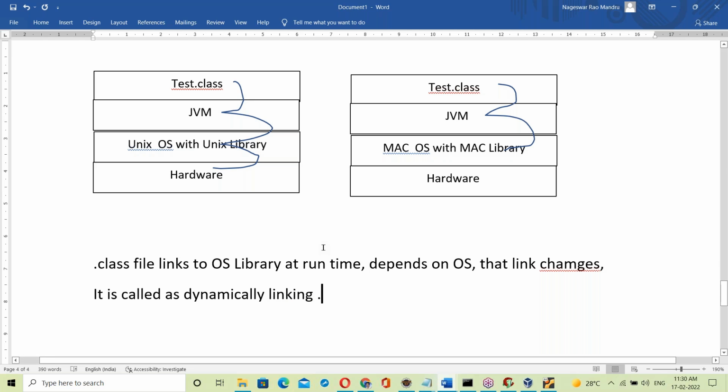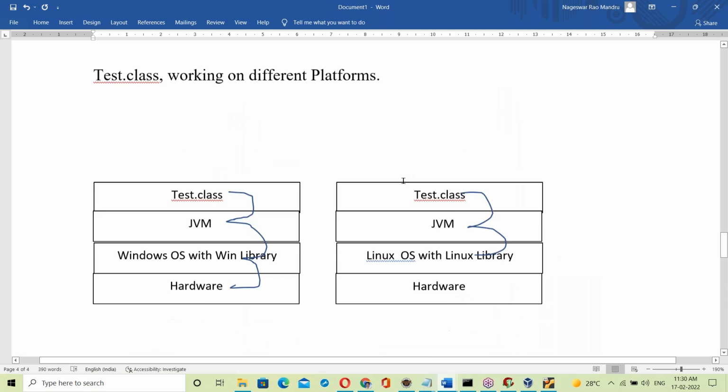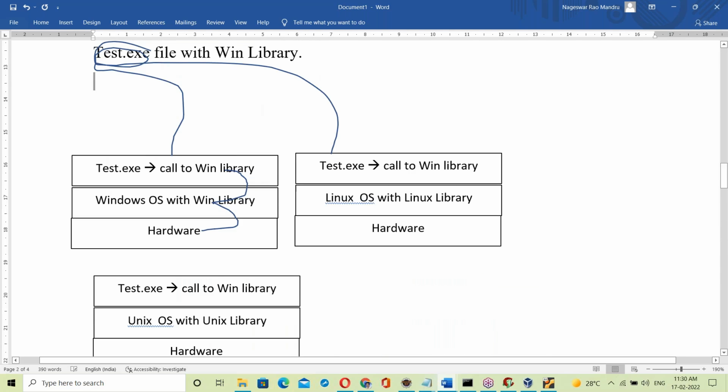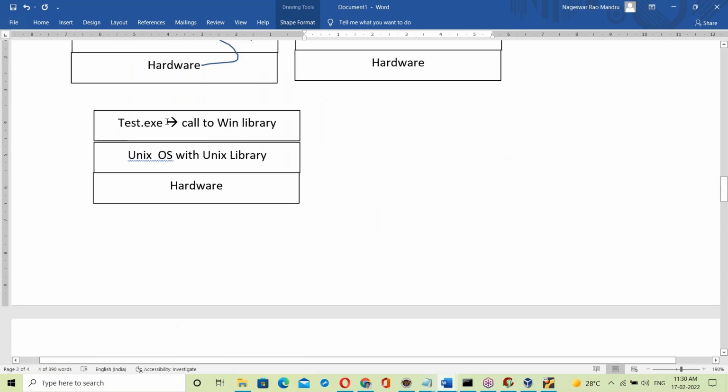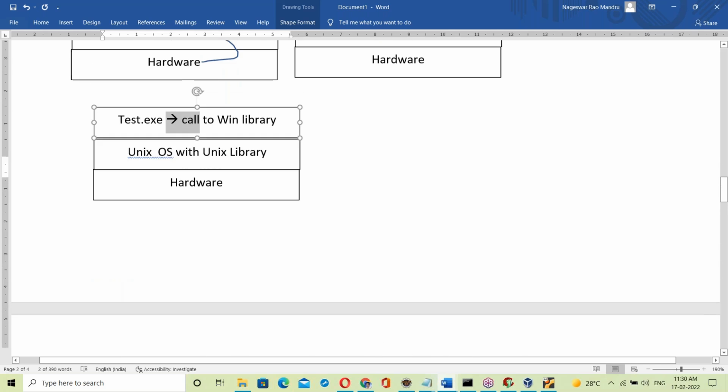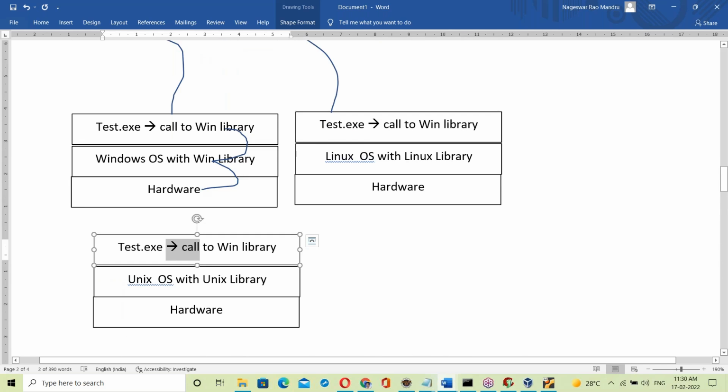So whenever the OS changes, the link changes automatically, dynamically. See, in C language, what happens? In the exe file, linking happens only one time, and that never changes. The exe file is linked with the Windows based library. On every platform, it will always try to call the Windows based library. Here it's available, running fine. Here not available, it fails.